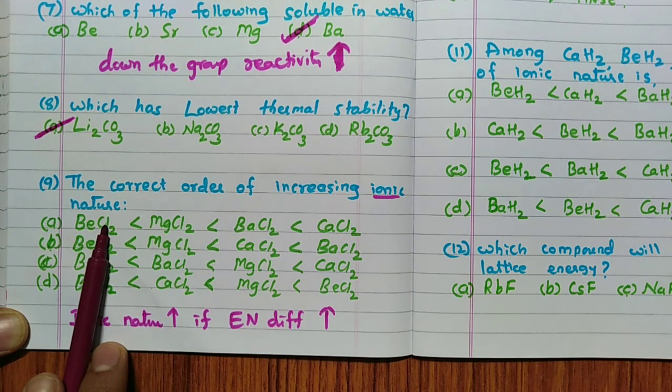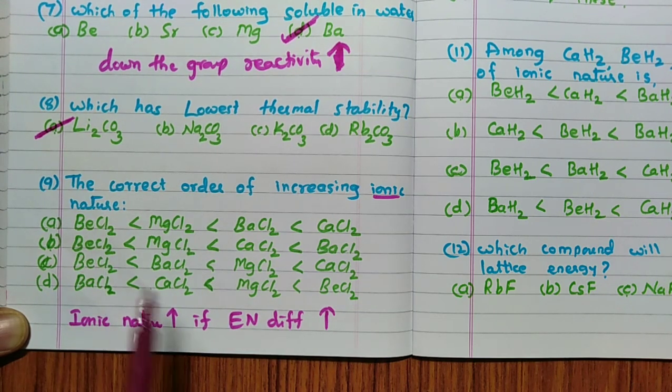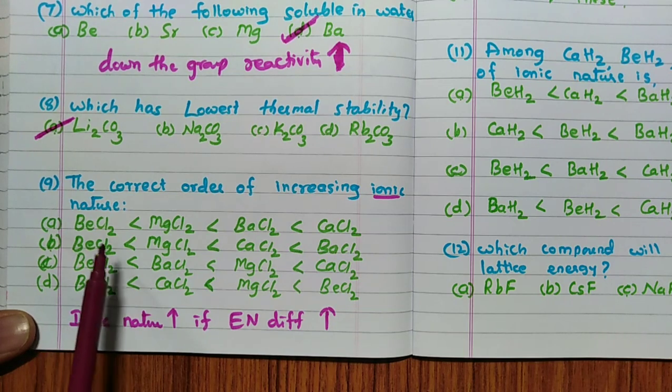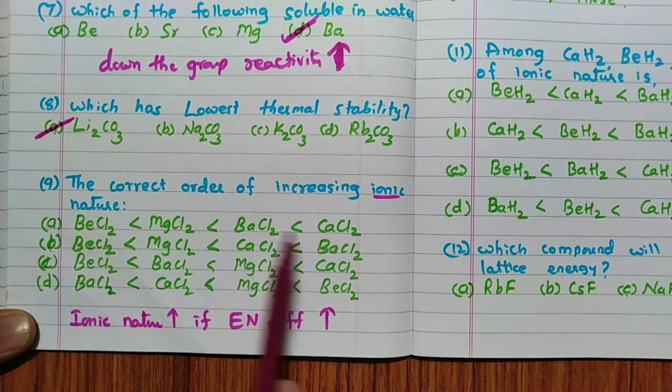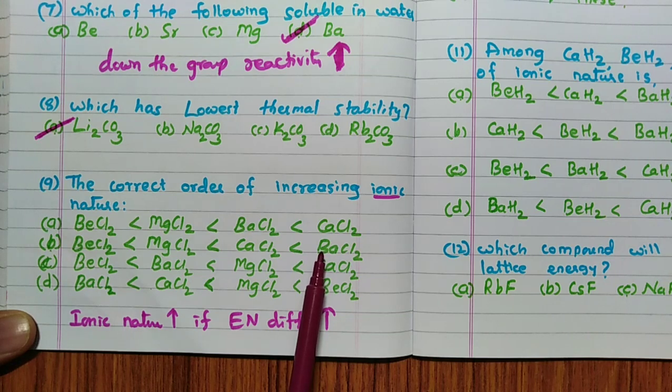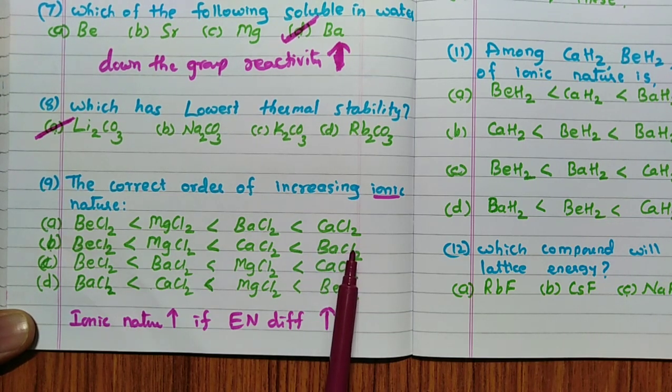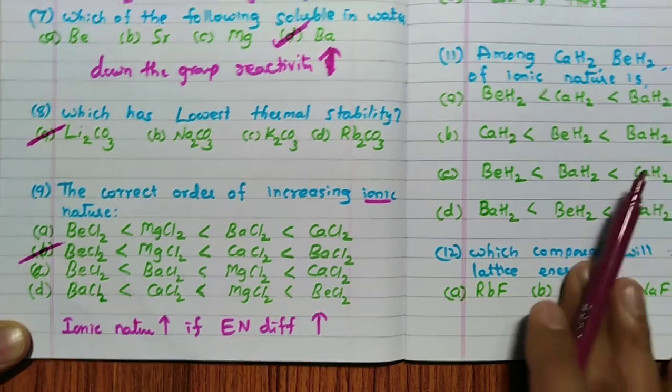Definitely BeCl2 will have least ionic nature. Hence in all the orders having BeCl2 in the wrong place, this is wrong. So out of these three, one order is correct. Barium is having least electronegative power, chlorine is having maximum electronegative power, so that electronegativity difference is maximum here and maximum ionic nature. Hence the order is barium, calcium, magnesium, beryllium. Option is B. Understand this point.